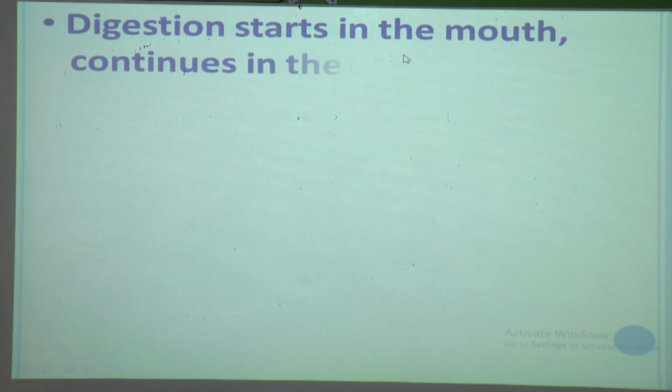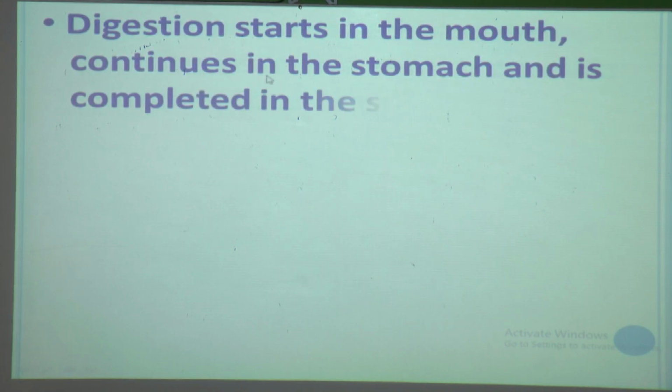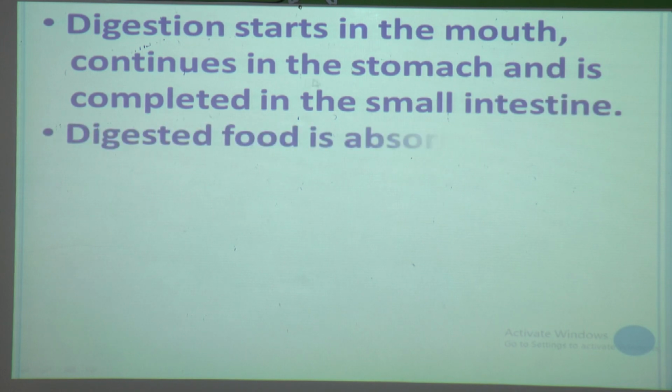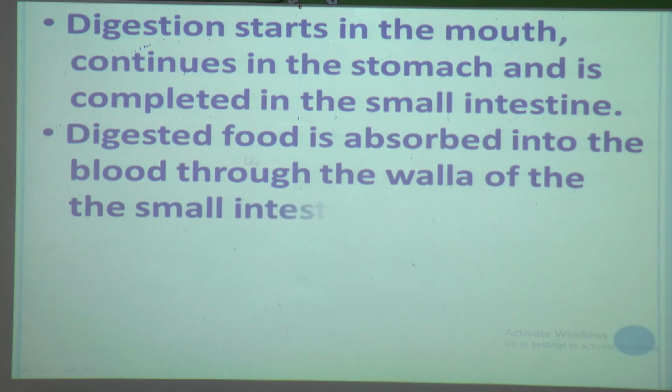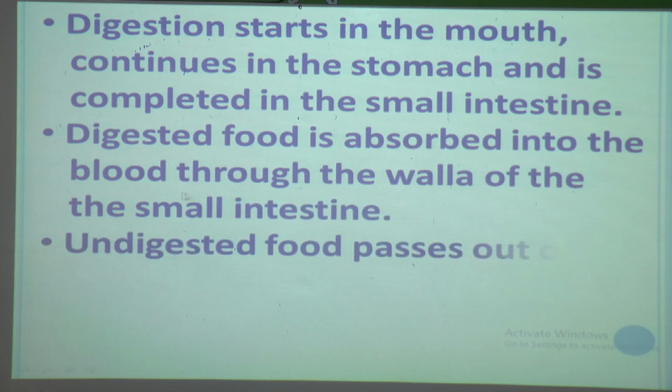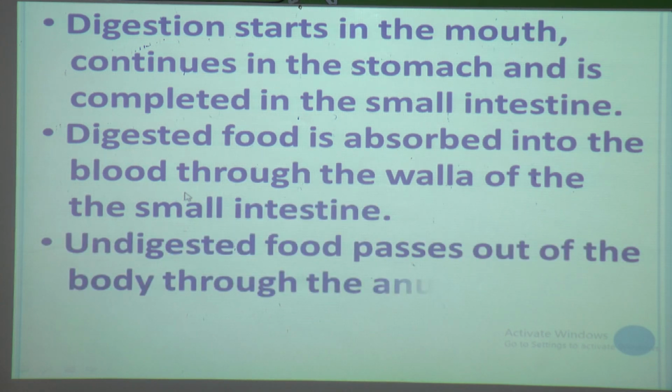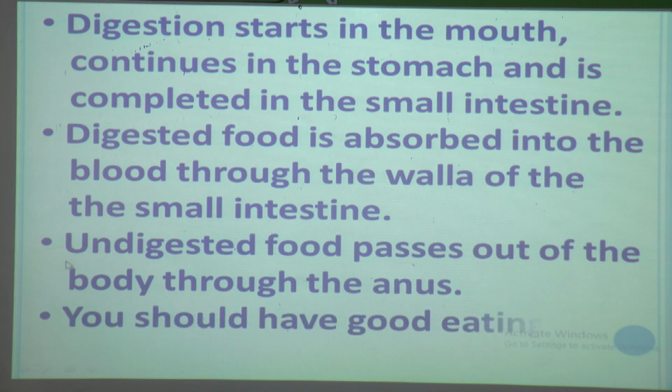Digestion starts in the mouth and continues in the stomach and is completed in the small intestine. Digested food is absorbed into the blood through the walls of the small intestine. Undigested food passes out of the body through the anus. You should have good eating habits. In this way, we finished the explanation.